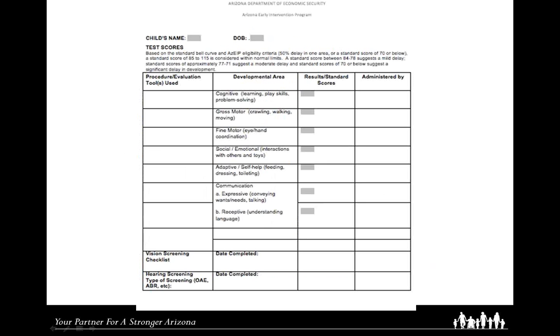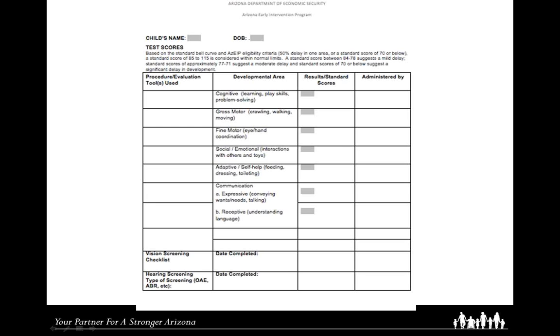The team summarizes test information on this table. If a broad spectrum tool and a discipline-specific tool are both used at the evaluation, the discipline-specific tool results would be reported as they would be recognized as the most valid and reliable. For example, if a DAISY and a PLS are used in the evaluation, the PLS results would be recorded and the DAISY communication section would not need to be administered or recorded.